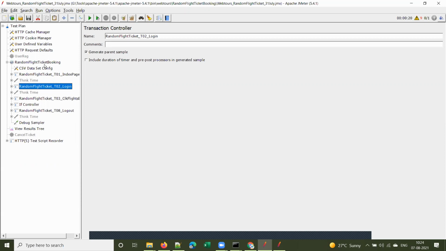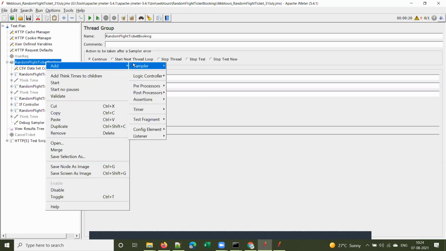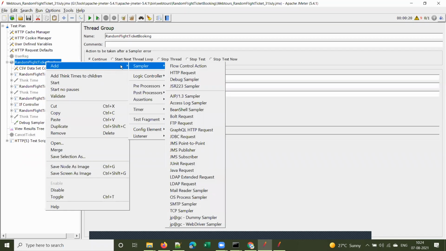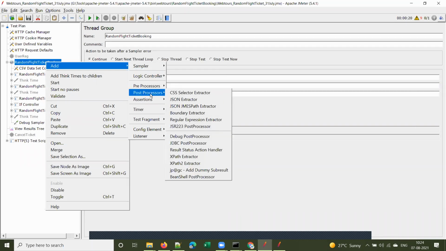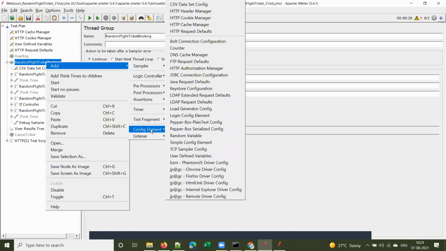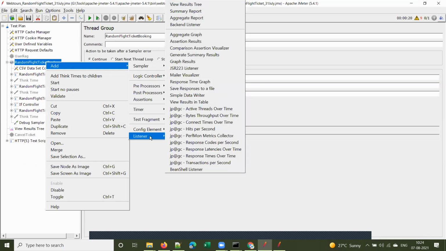To see the response times, you have to add an element. Go to add, and add a listener. You can use listeners called summary report or aggregate report.